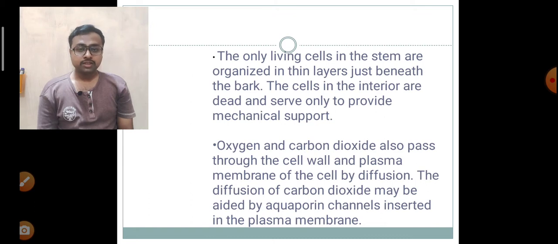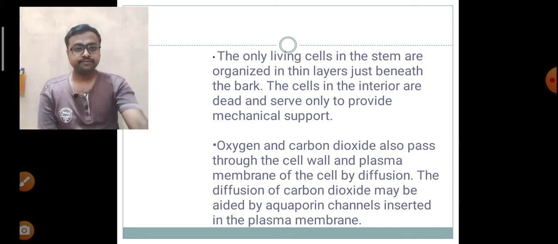Larger molecules such as glucose or other sugars cannot diffuse easily through the plasma membrane. But since carbon dioxide and oxygen are small, non-polar gaseous molecules, they can be easily diffused across the membrane. Sometimes aquaporin, which is a specialized water channel, is used for the diffusion of carbon dioxide.